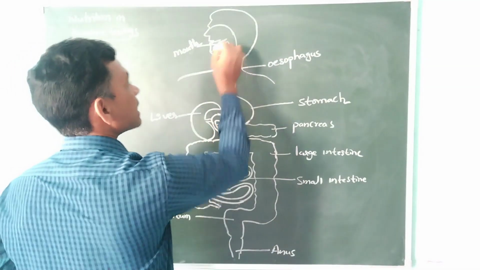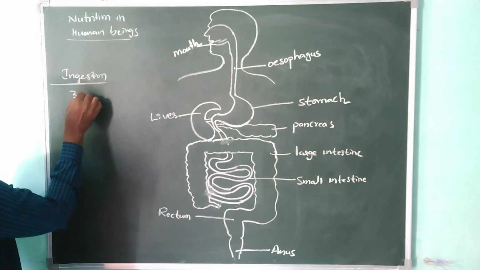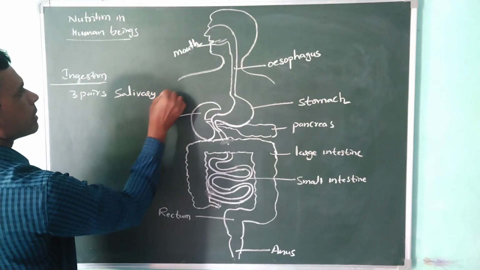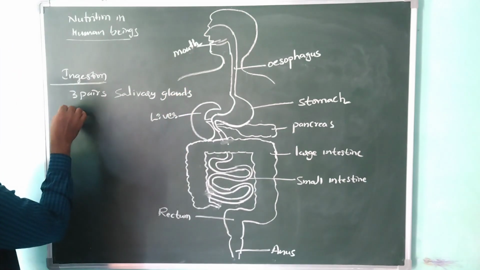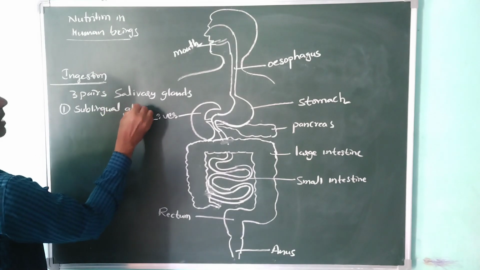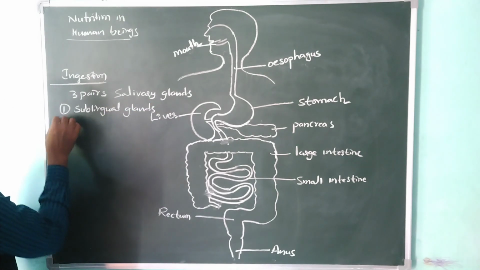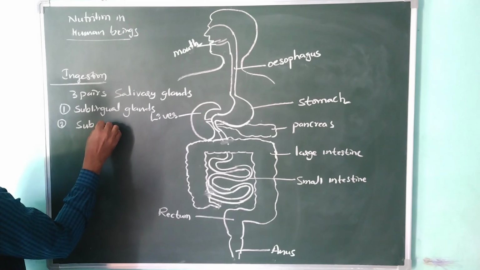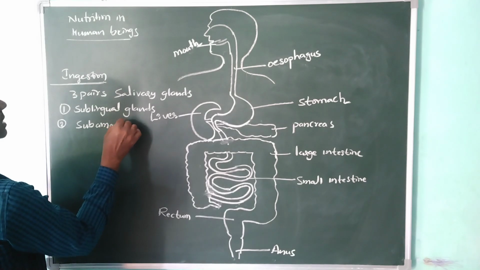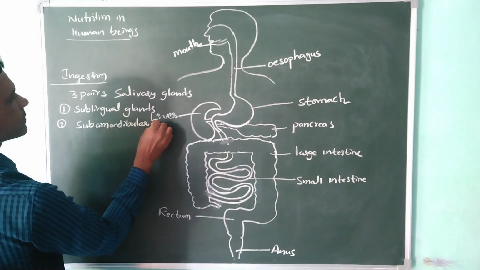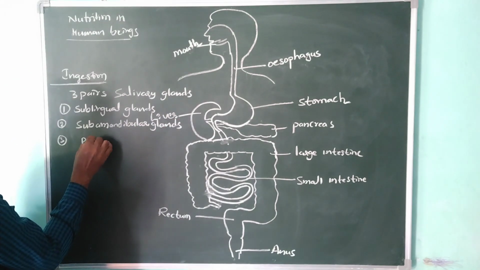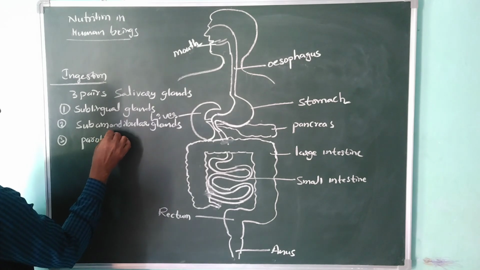Here there are three pairs of salivary glands. So what are the three pairs? One is the sublingual glands. The second one is the submandibular glands. The third one is the parotid glands.